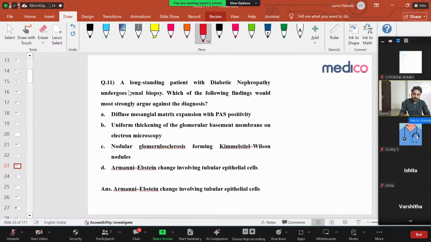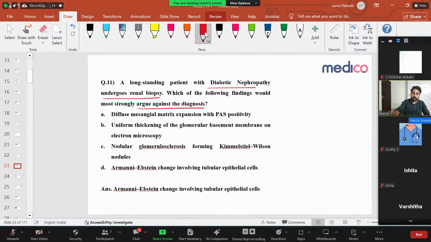See, a long-standing diabetic patient with diabetic nephropathy. Already the patient has diabetic nephropathy, he undergoes a renal biopsy. Which of the following findings most strongly argues against the diagnosis? So what it is asking is, what are the microscopic features in the case of diabetic nephropathy? Very, very important.